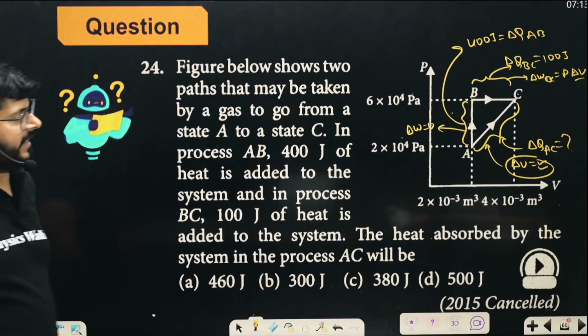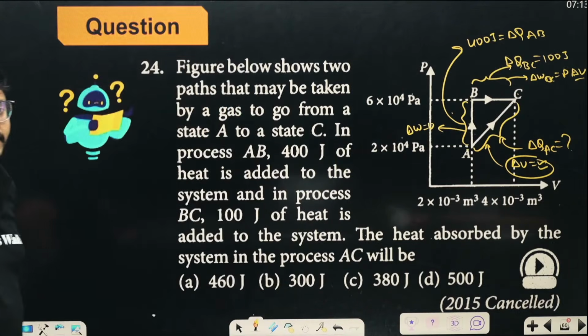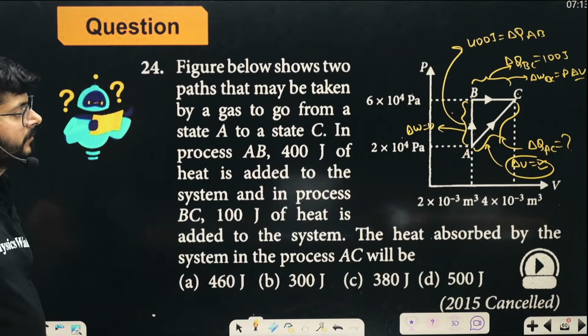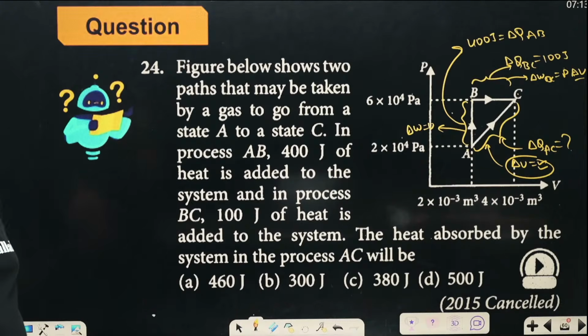You know the pressure at A, you know the pressure at C, you know the volume at A, you know the volume at C, right? Think about it. So work done in the PV diagram, how will you calculate that? Use your brain. Pressure is given.